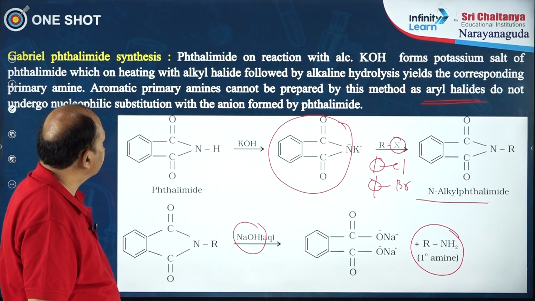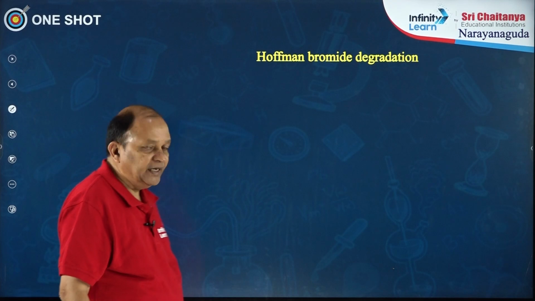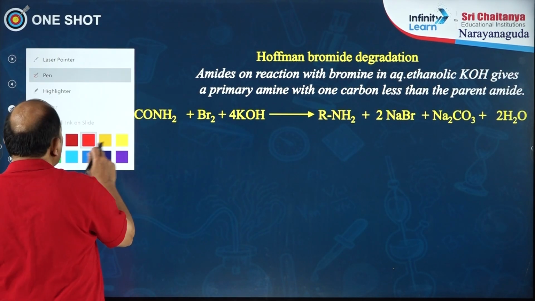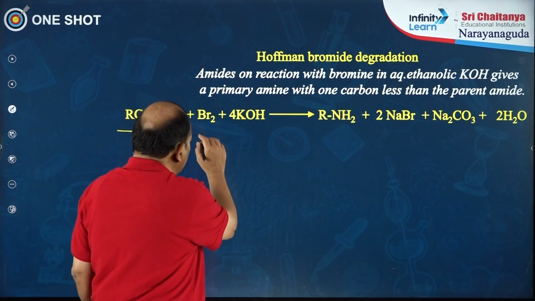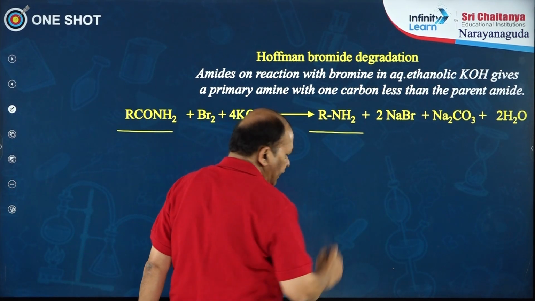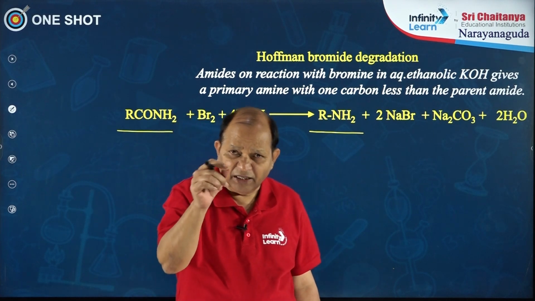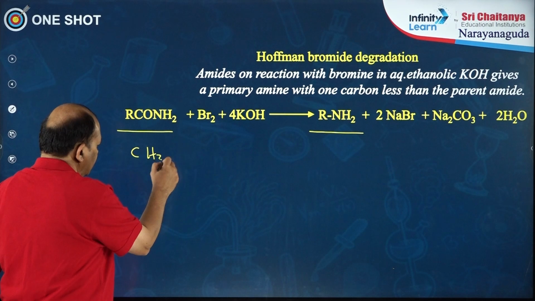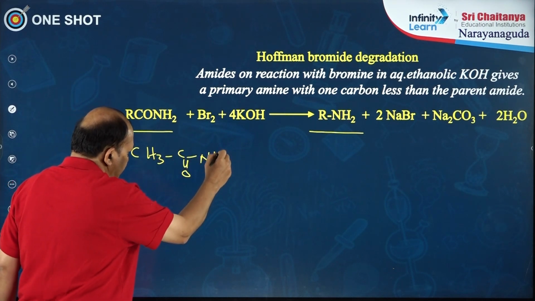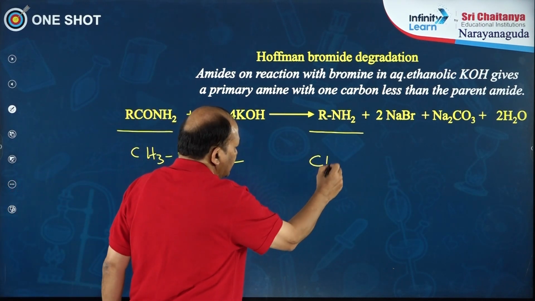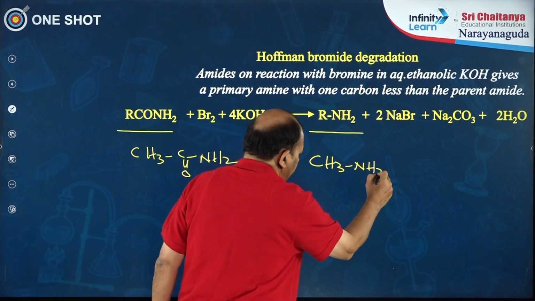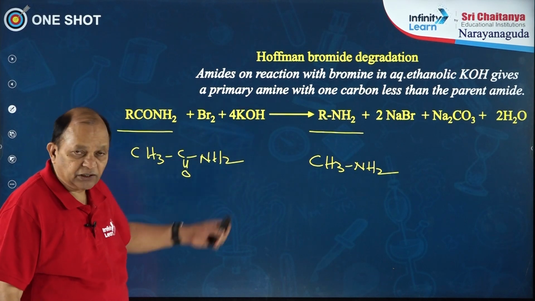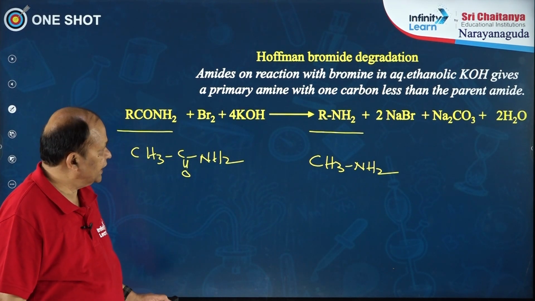Okay. Next, Hofmann bromamide degradation. In this reaction, we are taking an amide and treating it with bromine and KOH, and we are getting an amine that contains one carbon atom less than the starting amide. Say for example, if we start with ethanamide, a 2-carbon amide, you get a 1-carbon amine. You may get questions on this particular reaction also. It is one of the important reactions.